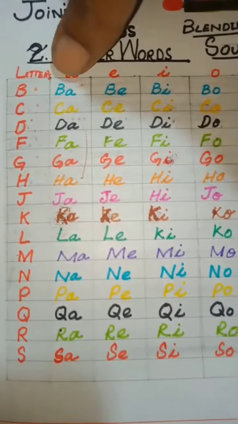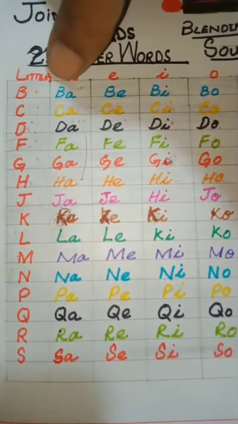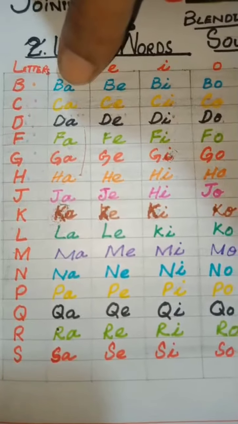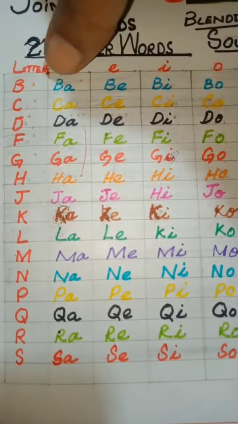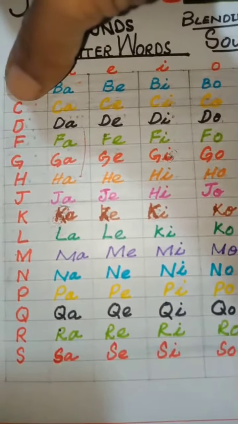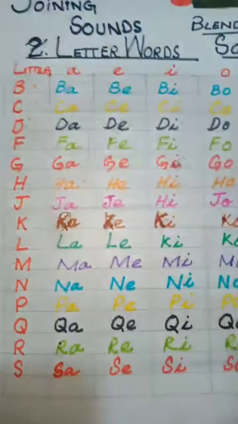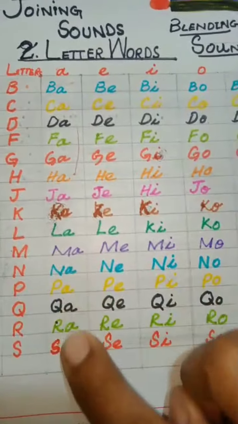B, and the sound is ba. A, and the sound is a. Ba, a, b. K, k, a, k. And these are the sounds.